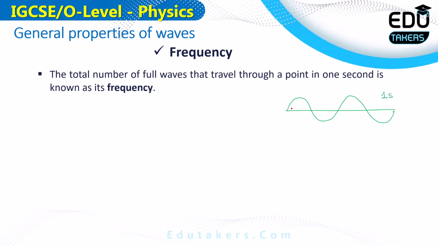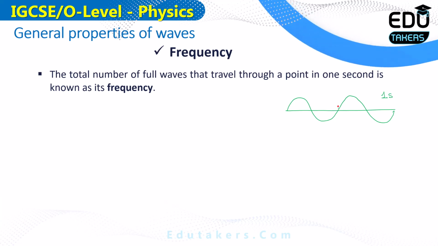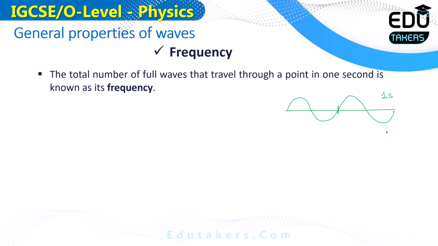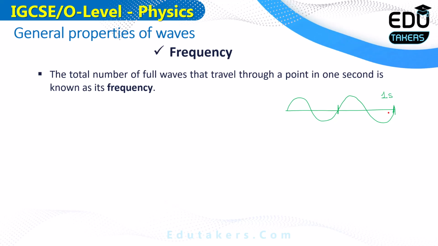One complete wave consists of a crest and a trough. It means that the first wave ends at this point, and from this point the second wave starts and it ends here. So this consists of two waves. I can simply say that there are two total waves that are passing through the particular point in 1 second. The frequency of this wave is 2 Hz.